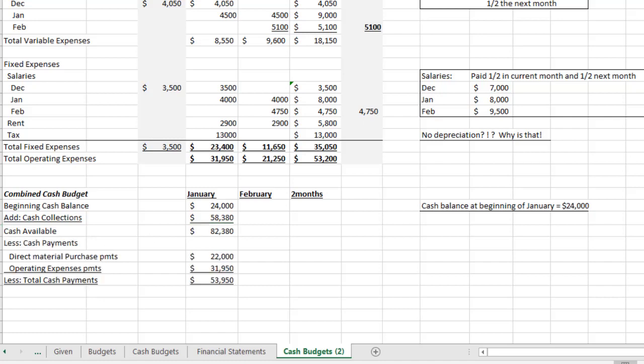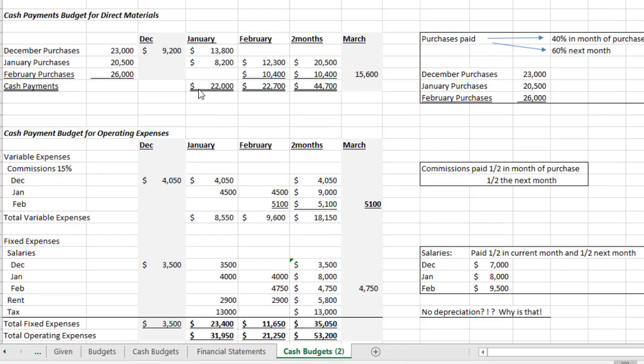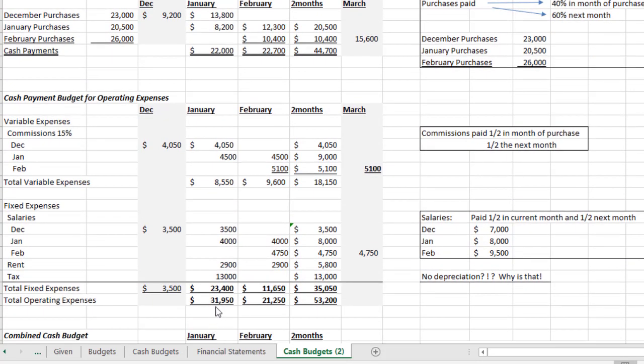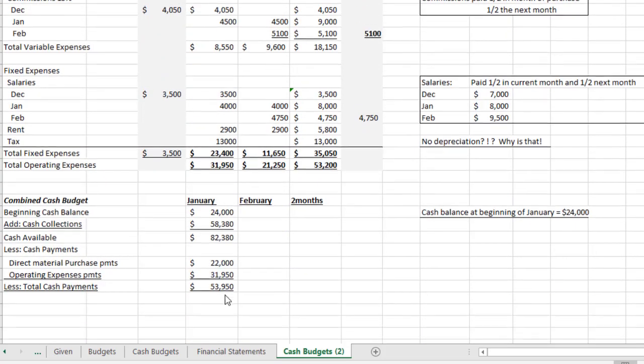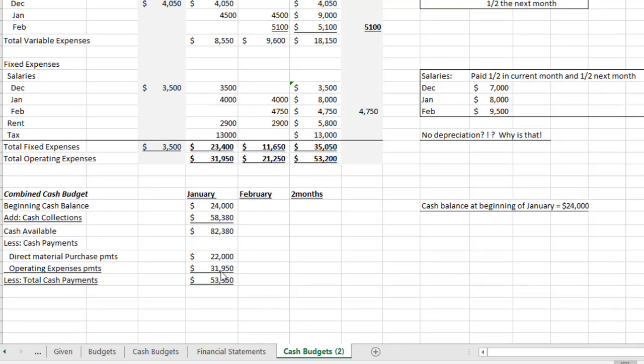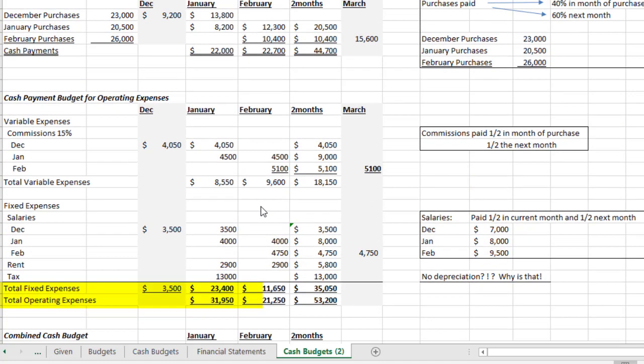Now let's look at what we need in January. We expect to need $22,000 for materials. I got that from the cash payment budget for materials, and $31,950 for operations. So I'm just putting that here to see if I have enough cash coming in versus cash payments. And then I just combine these two to see, well, this is coming in, this is a payment. How much cash do I expect to end the month with? So that's my starting point.